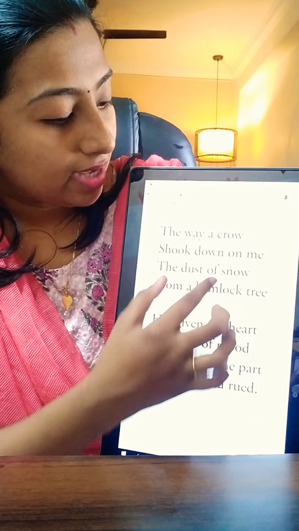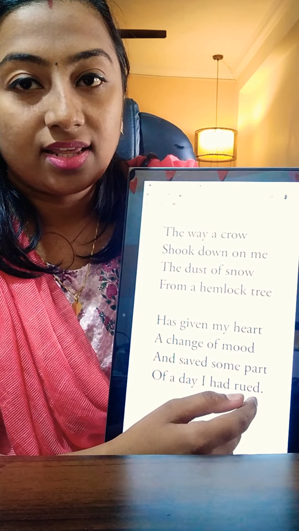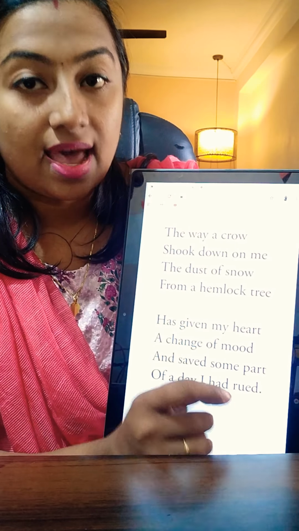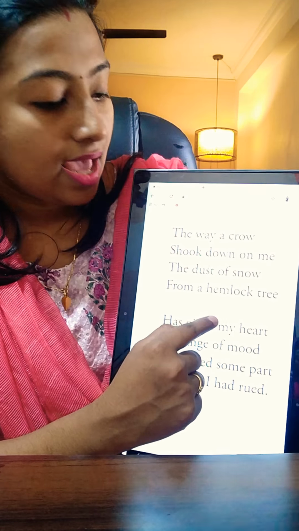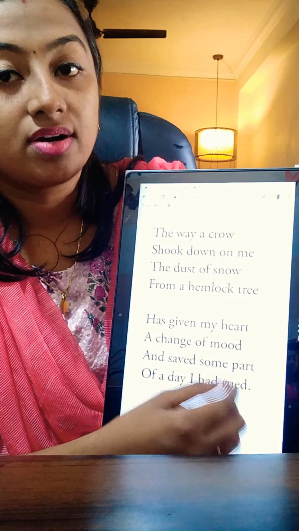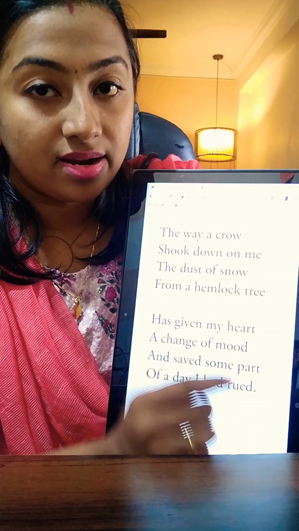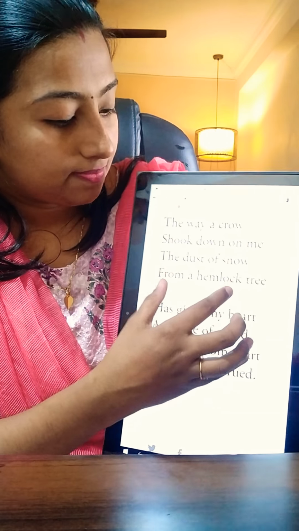Now, coming back to the first stanza again, the other literary device that the poet has made use of is assonance. A-S-S-O-N-A-N-C-E. Assonance is a literary device in which some vowel sounds are repeated. So, assonance is a literary device in which vowel sounds get repeated.